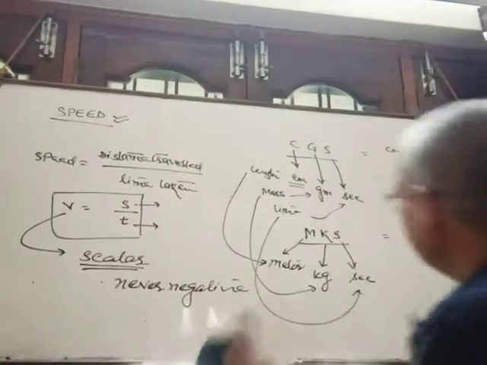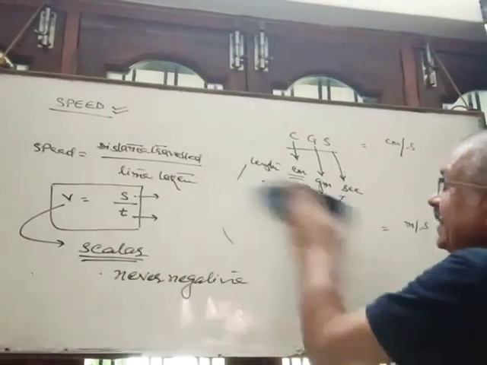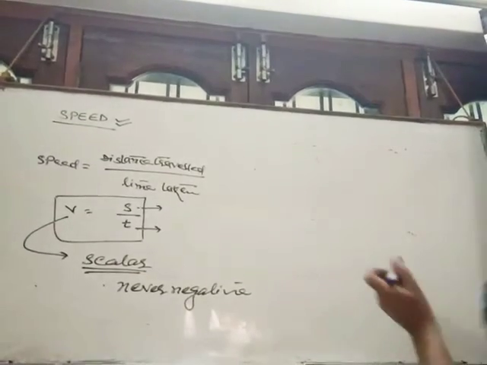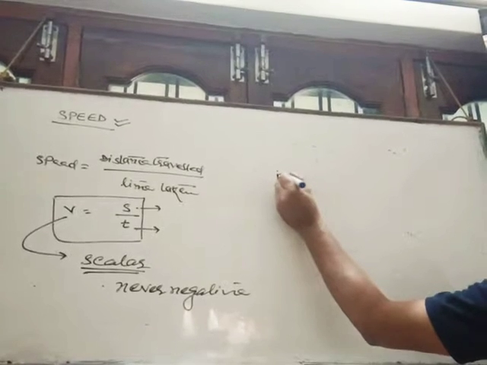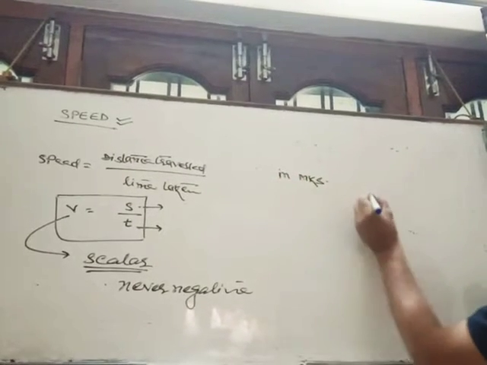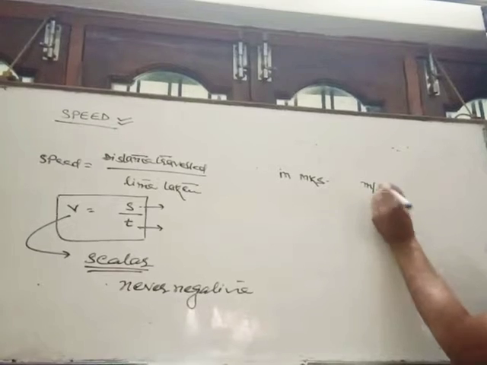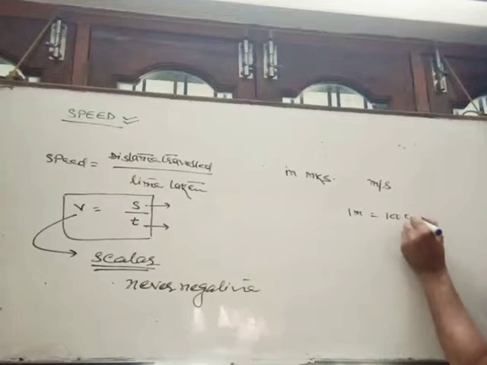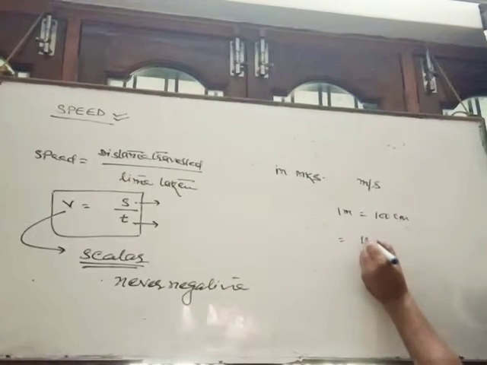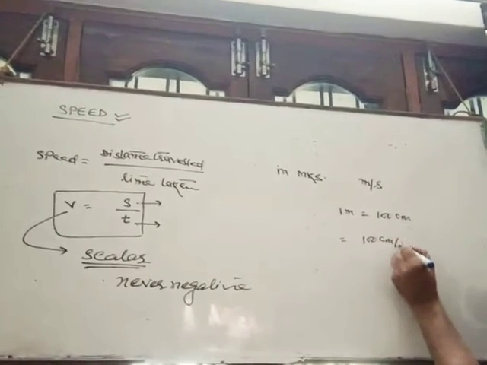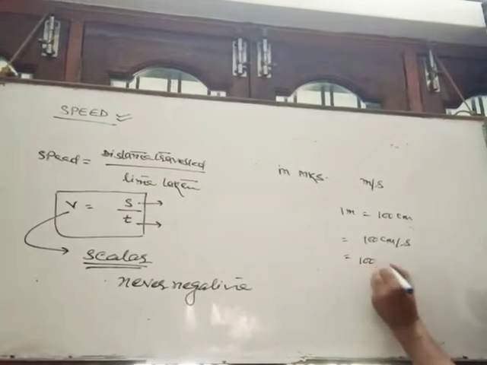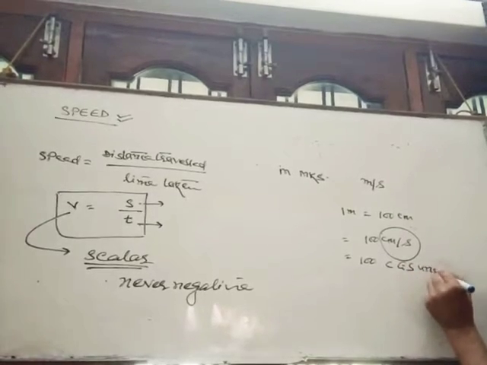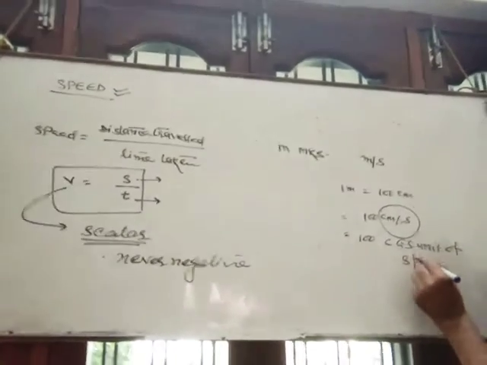Clear? So what is the relation between the CGS and MKS unit of speed? MKS is the bigger unit. Since in MKS its unit is meter per second, and 1 meter is equal to 100 centimeter, instead of meter, if we write 100 centimeter per second, that is the CGS unit of speed.